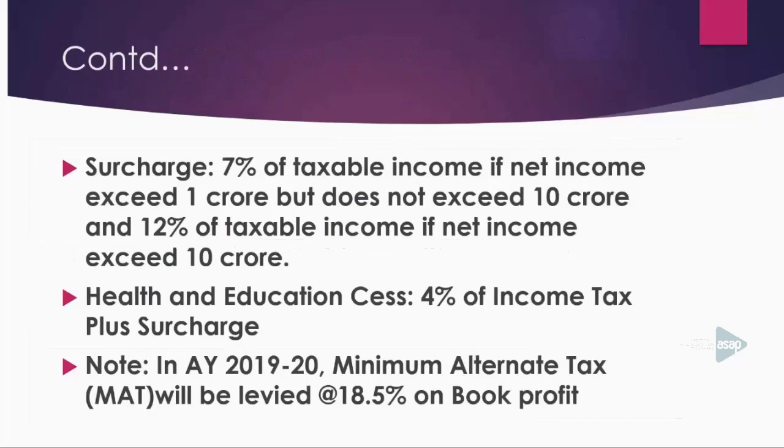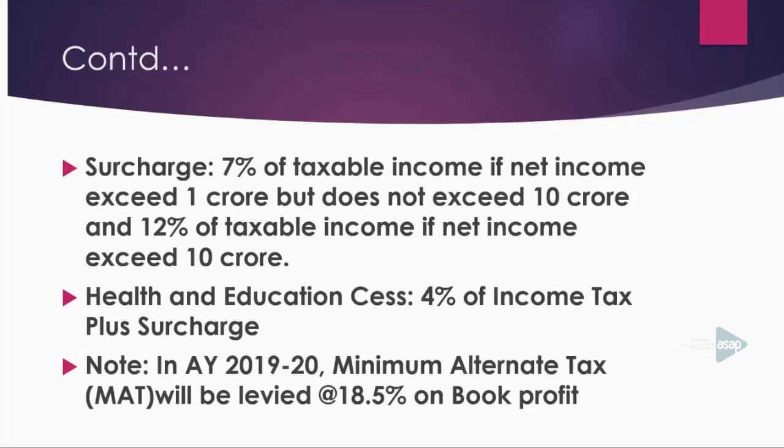Then in 2019-20, the relevant surcharge will be 7% of taxable income if net income exceeds 1 crore but does not exceed 10 crore, and 12% of taxable income if net income exceeds 10 crore. Health and education cess will be 4% of income tax plus surcharge. Then you have to compute MAT at the rate of 18.5%. In 2019-20, the process is quite simple.